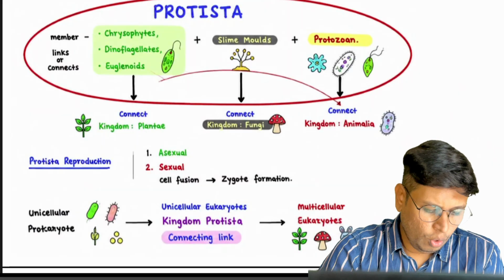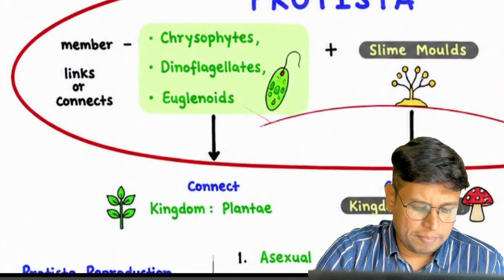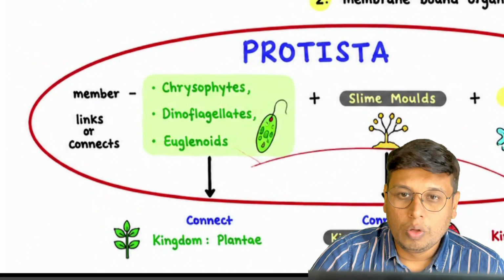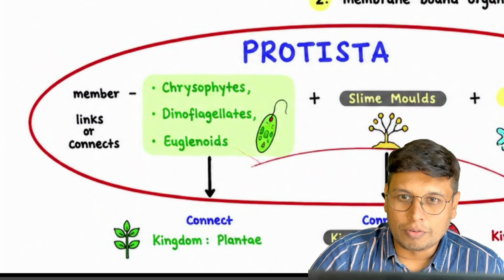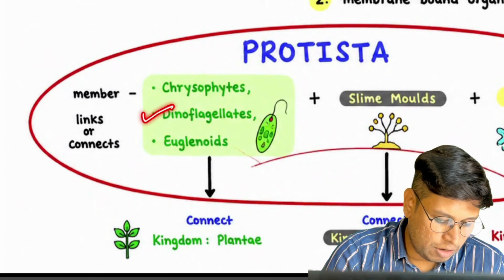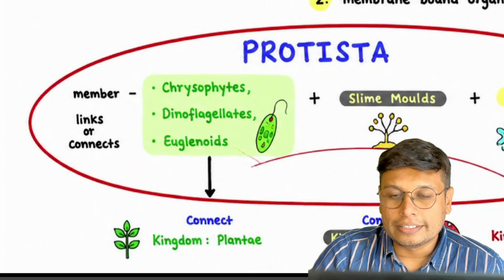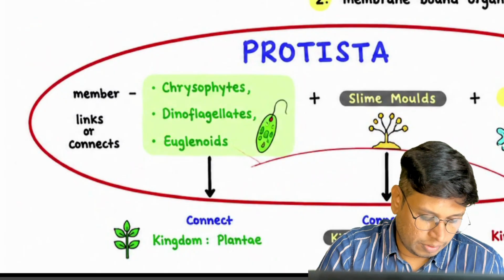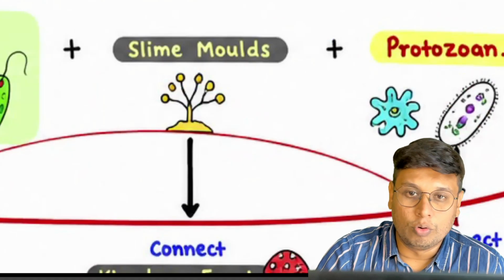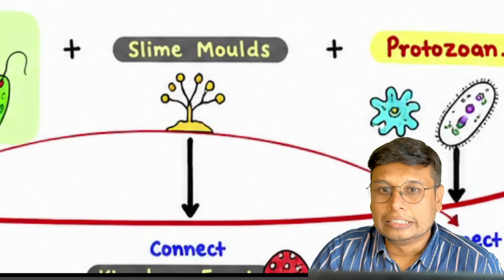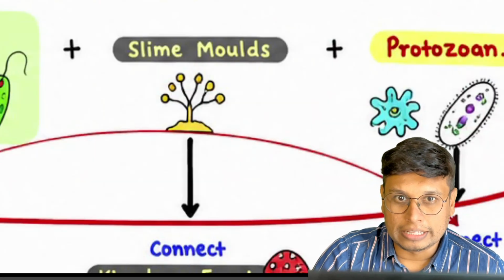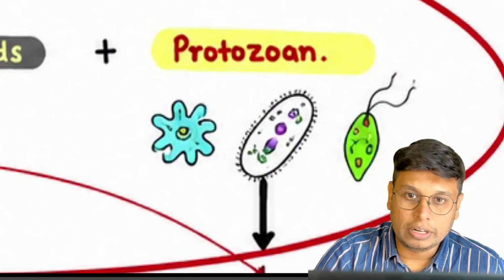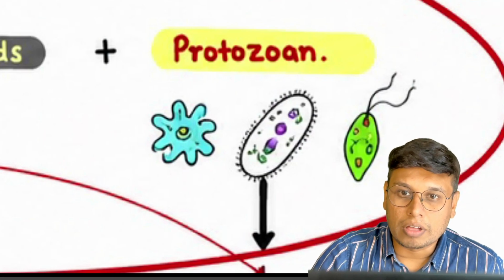So let's begin with the members of Protista. Protista have Chrysophytes, which are unicellular photosynthetic protists, then Dinoflagellates and Euglenoids. All these organisms contain chloroplast and photosynthetic pigments. Next, we have slime molds. These are called primitive relatives of fungi, that is, fungi evolved from these. Next are protozoans, which are also called primitive relatives of animals.